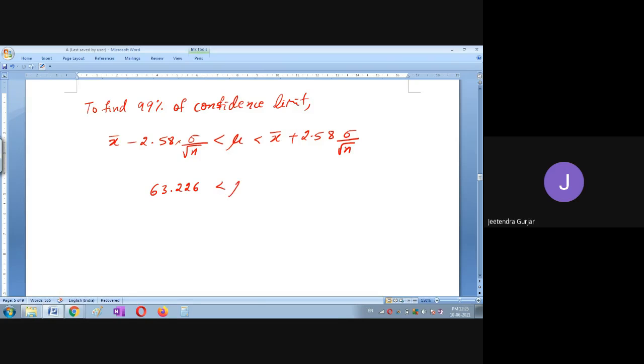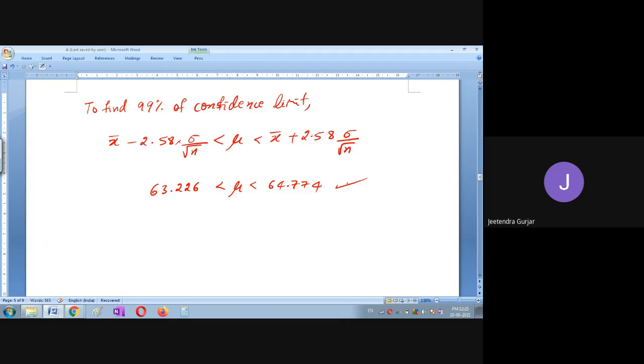And what about the right side? 64.774. Yes. Okay. So here you can see this 99% confidence limit must be in between 63.226 to 64.774.